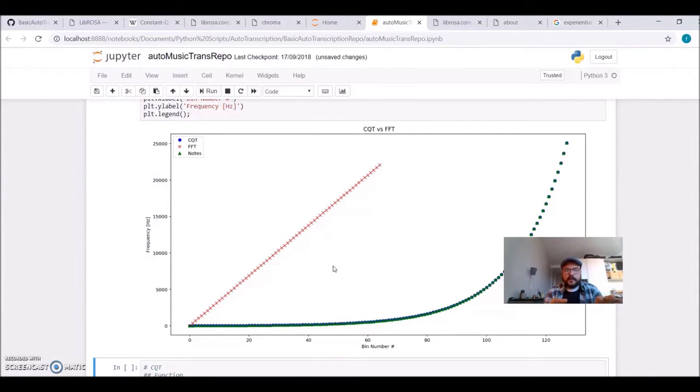The constant Q transform has these characteristics: the frequencies of the bins are exponentially spaced, and the width of each bin is a multiple of the width of the previous bin. Yeah, in a very general way.